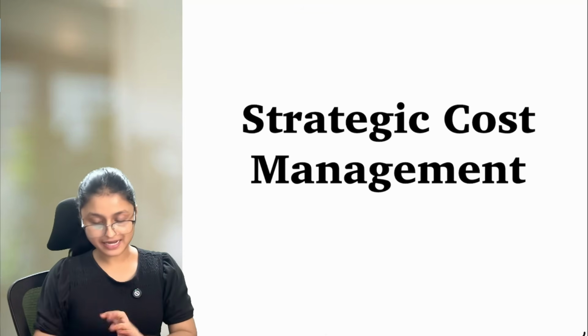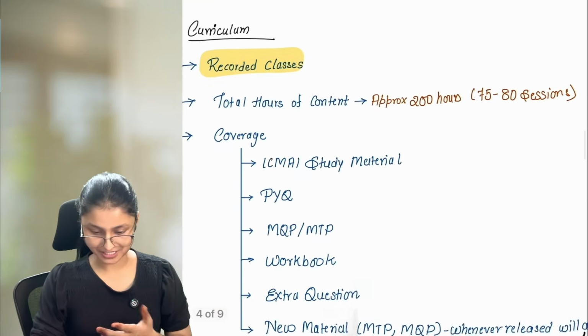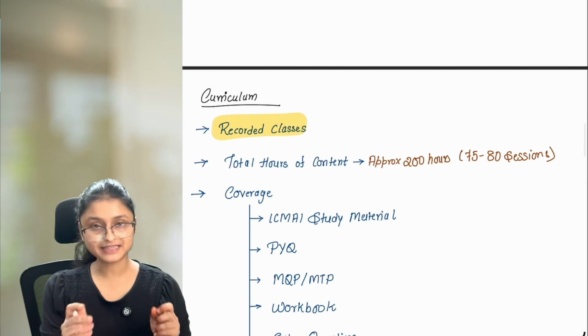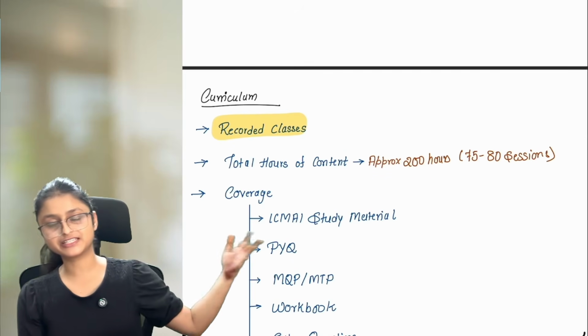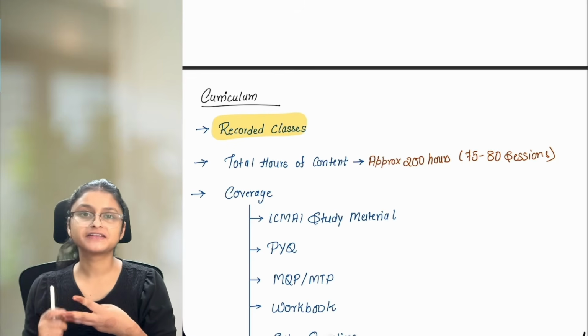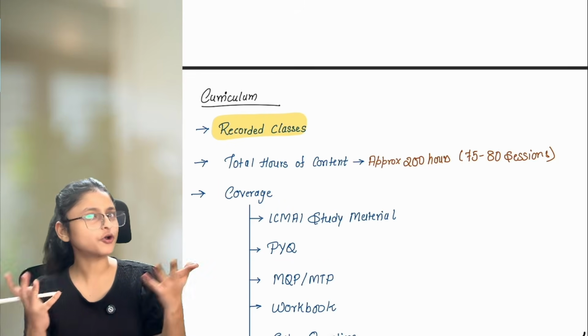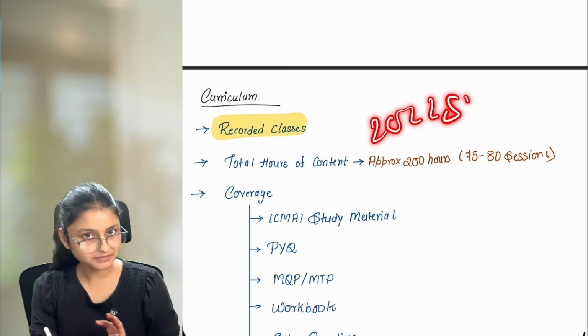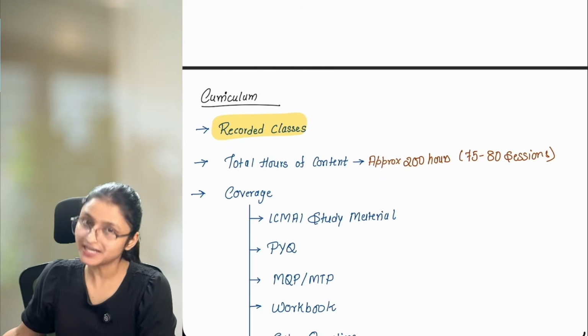Now let's understand how we are going to approach this subject. First of all, the classes are going to be recorded, and these recordings are recent only. We completed it in May end. They are completely relevant for your December 26, June 27 and December 27 attempt, specifically for old syllabus, that is your 2022 syllabus, because the new syllabus has not come yet, right?